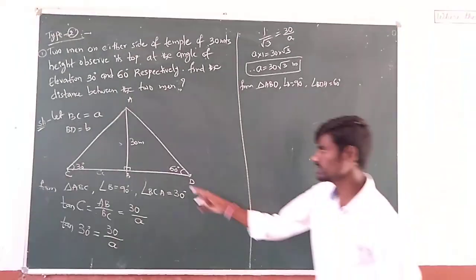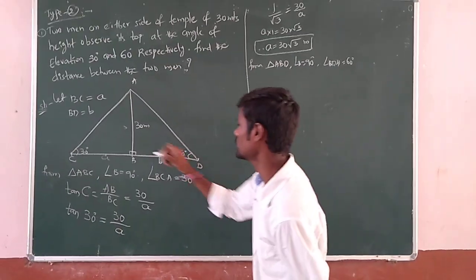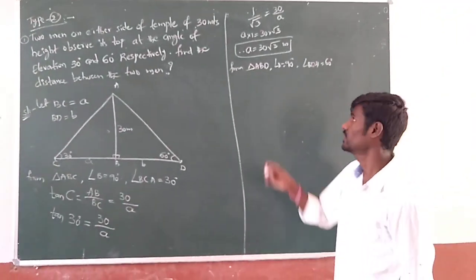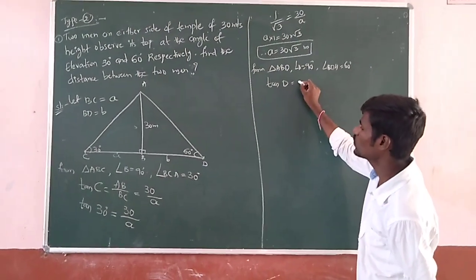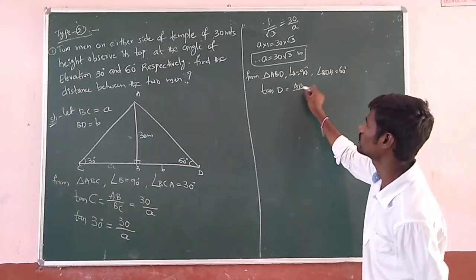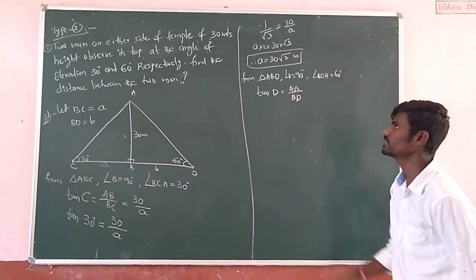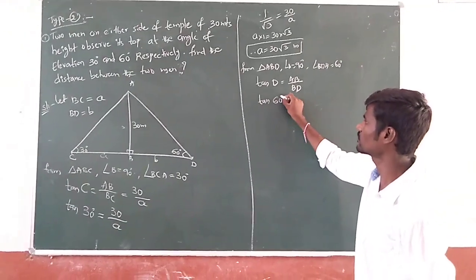Now here also, to this 60 we have opposite, and we need BD, which is adjacent. Again which function? Opposite and adjacent, nothing but tan. So let us apply. Tan D is opposite AB by adjacent BD. Let us substitute the values.